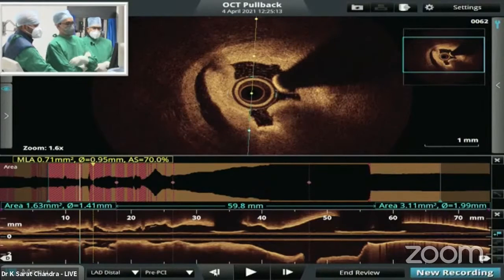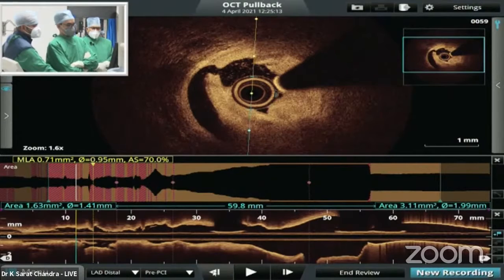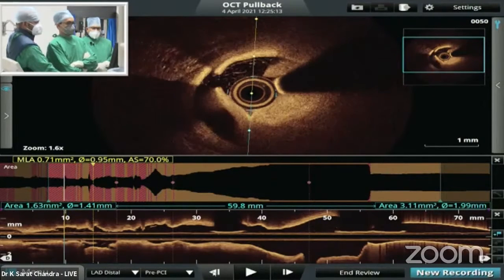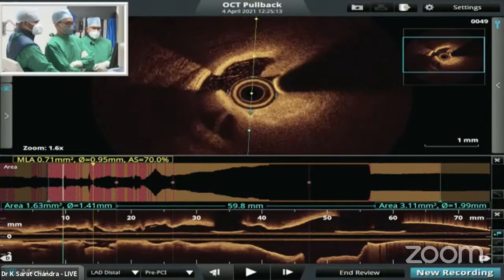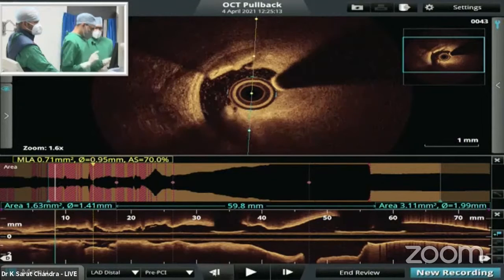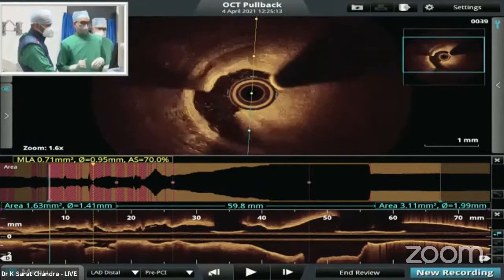Here also there is a dissection plane, the fibrous block dissected because of the balloon induced injury. Yeah, definite dissection. Almost medial dissection you can see very clearly. This is the medial dissection. There is significant dissection. Go distally. Yeah, you can see dissection, chance of opening is high.